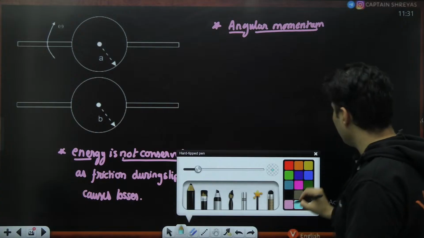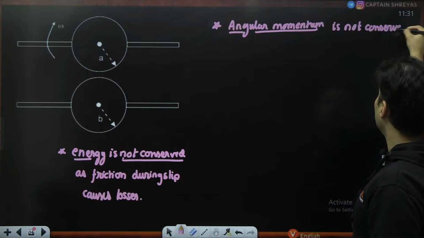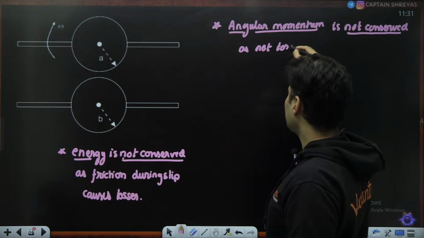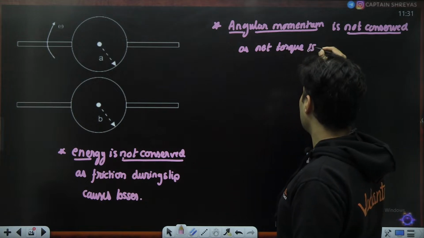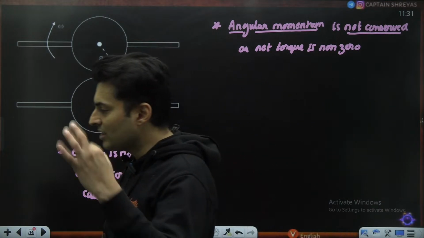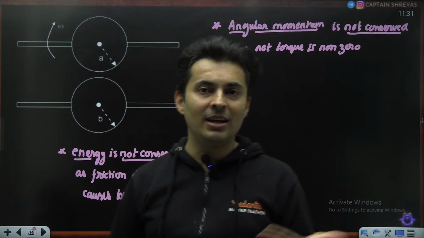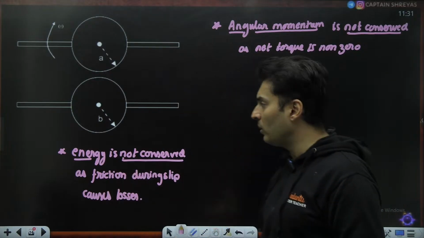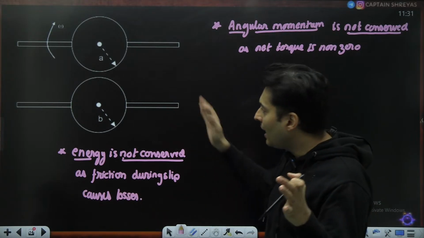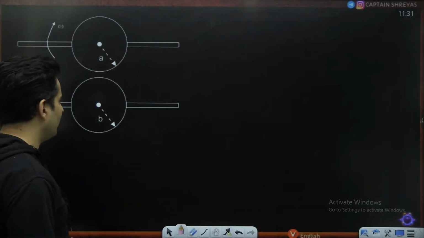So angular momentum is not conserved, very very important, as net torque is non-zero. No matter where you go, torque is always going to be there. So you can't use energy conservation, you can't use angular momentum conservation. So you are in a bit of a soup out here, because none of the usual laws which helped you are solving the problem. Understand that. So we have to think a little bit differently, my dear students.